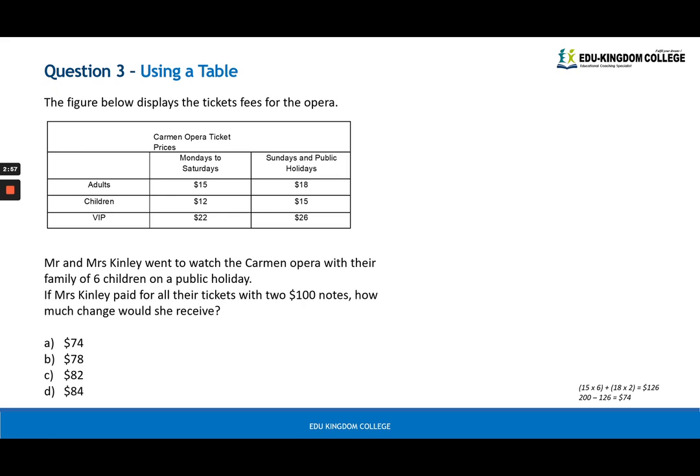Now we're going to use this table to figure out how much Mrs. and Mr. Kinley paid to watch the Carmen Opera with their family of 6 children. They went on a public holiday, which means we're focusing on this aisle here. Now we have 6 children, so we'll times this by 6, and you can't forget the 2 adults for Mr. and Mrs. Kinley. She pays with $200, 2 $100 notes. Okay, let's keep that in mind.